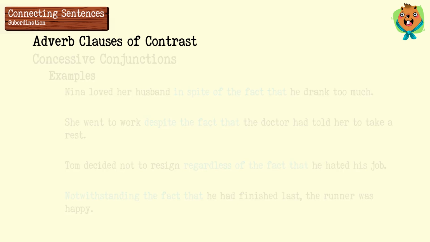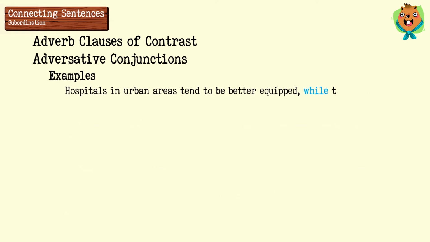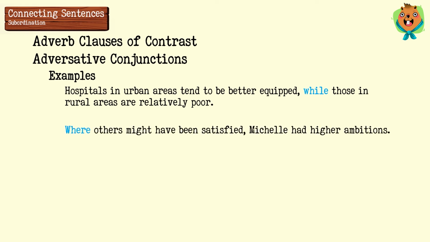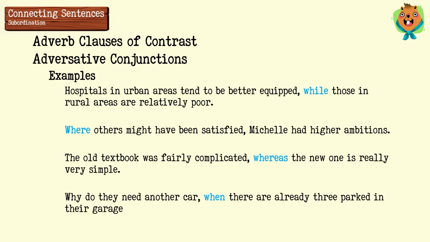Now let's have some examples for adversative conjunctions. Hospitals in urban areas tend to be better equipped, while those in rural areas are relatively poor. Where others might have been satisfied, Michelle had higher ambitions. The old textbook was fairly complicated, whereas the new one is really very simple. Why do they need another car when there are already 3 parked in their garage?